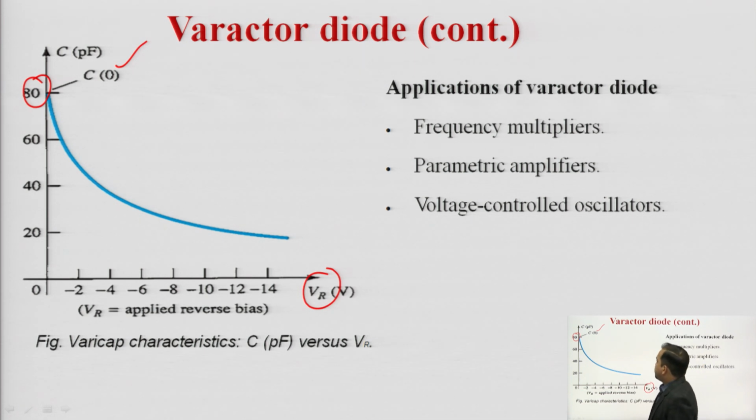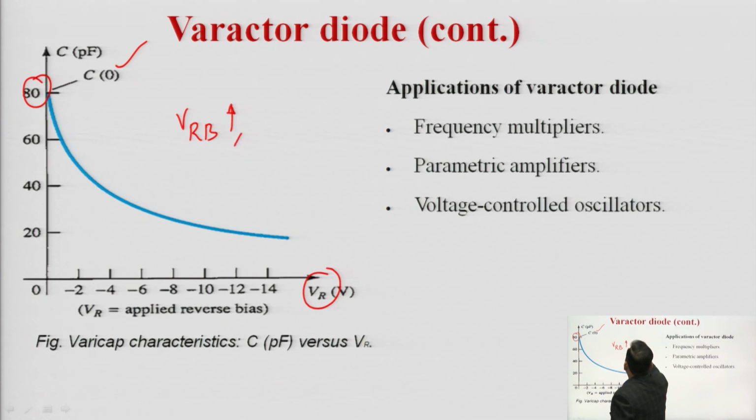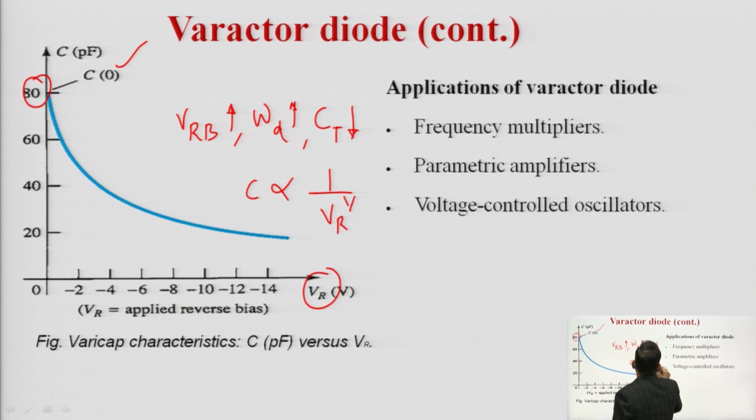And as we perform more reverse bias, the width of the depletion region WD increases, and as a result my capacitance CT decreases. So, we can say CT is inversely proportional to VR raised to the power half for an alloy junction.